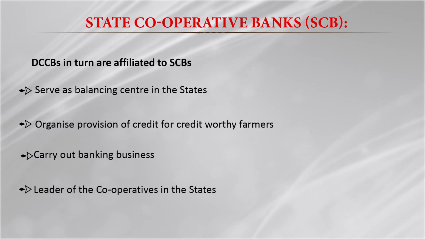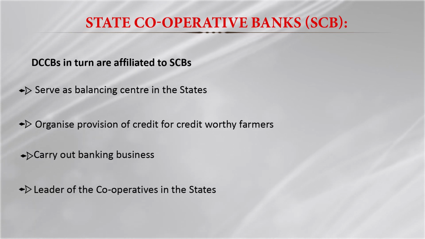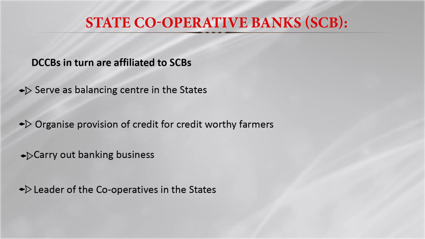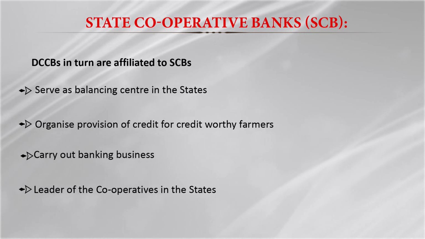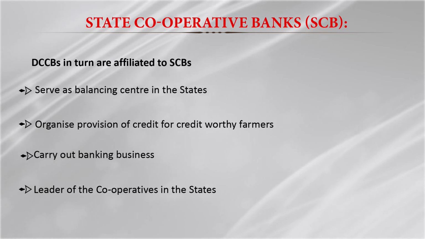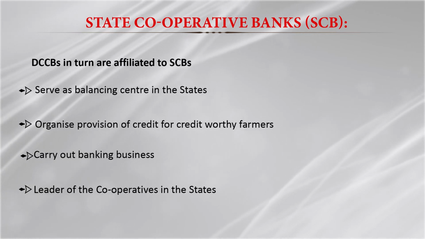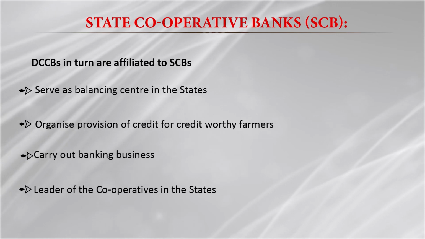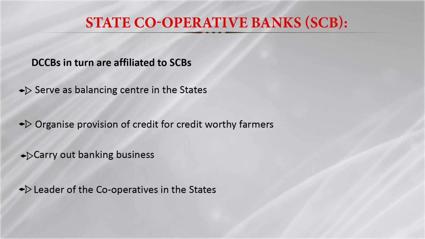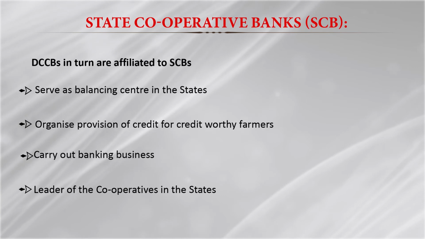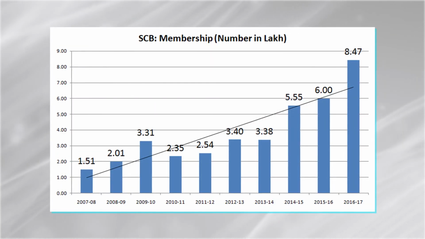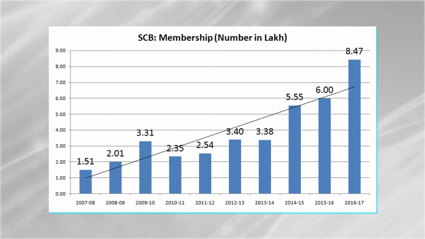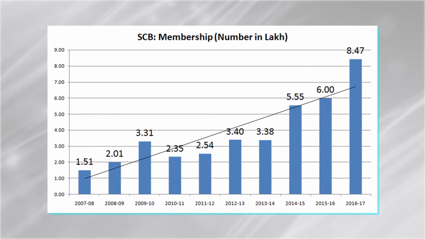Basically they also collect deposits, and they also provide loans to individual farmers. And basically the state cooperative bank is the leader of the cooperatives in the states. So they do the apex role, and they monitor and arrange all types of activity. They also help in developing the policies and the guidelines in the states for providing loans.